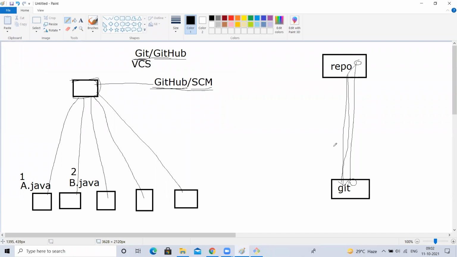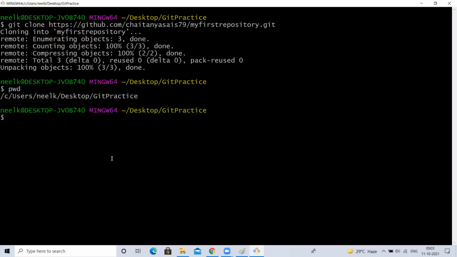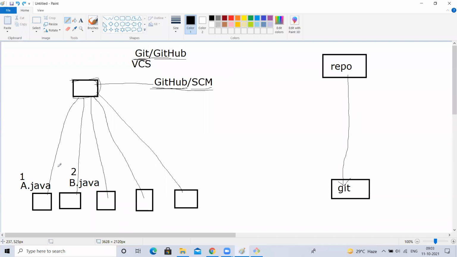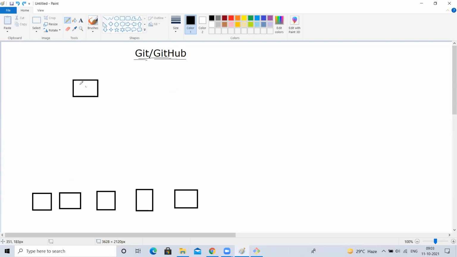One more thing before explaining that: git clone will be used only once for a repository. Always we will not use clone. For example, first time I created a repository directly here. Now this person wants to connect to this repository, so first time he will use git clone. This person also wants to connect, so git clone, git clone.